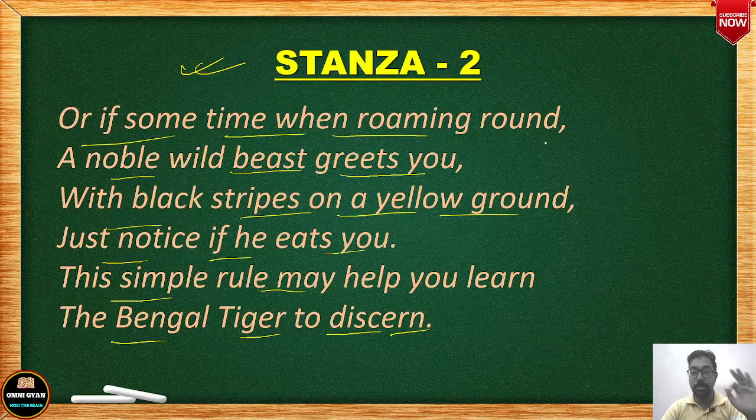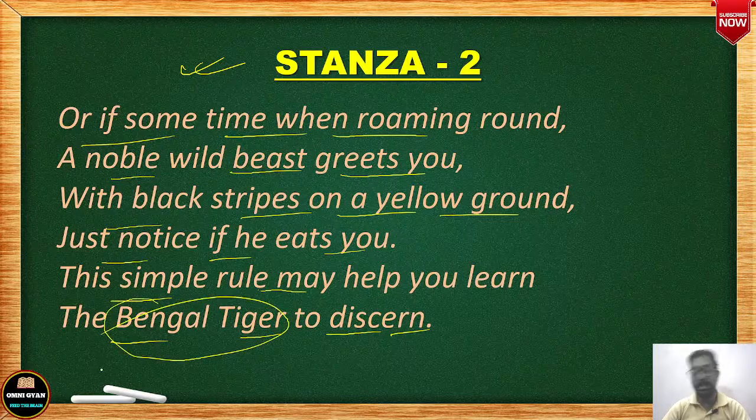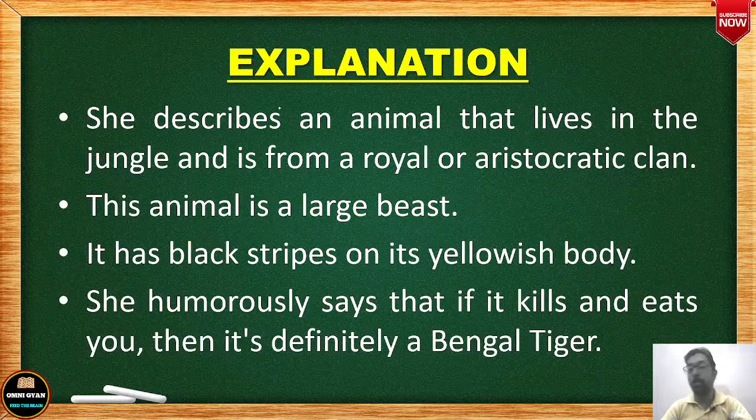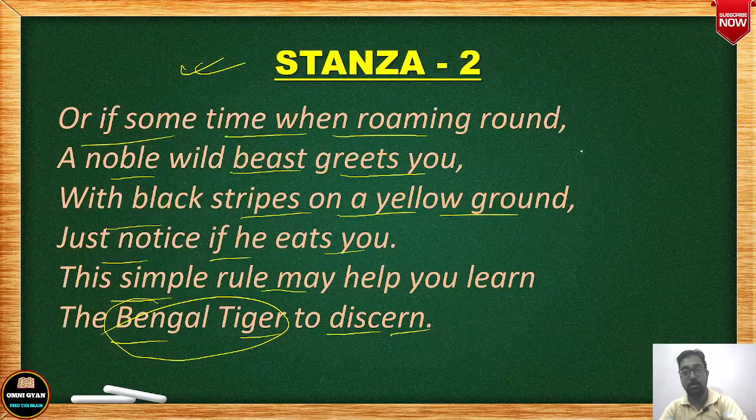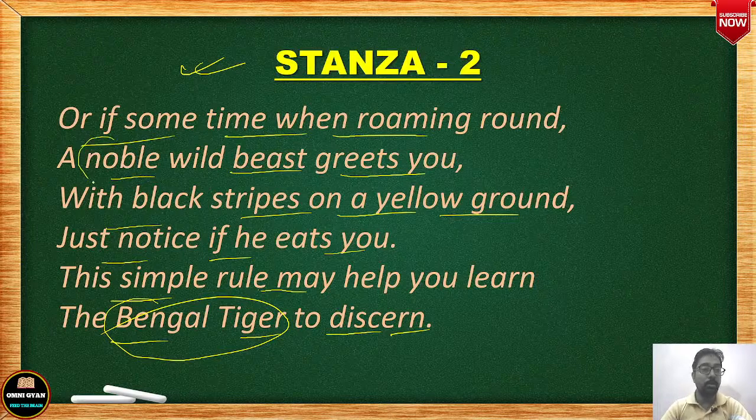The poet is talking of the Asian lion, and in the second stanza the poet is talking of the Bengal tiger, a very magnificent animal. Okay, and now what is the explanation? She describes an animal that lives in the jungle and is from a royal or aristocratic clan. Here you see a noble wild beast.